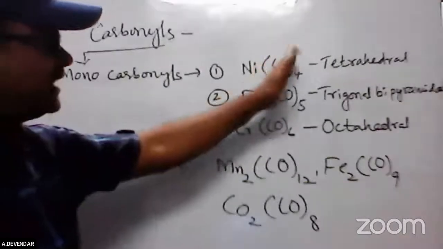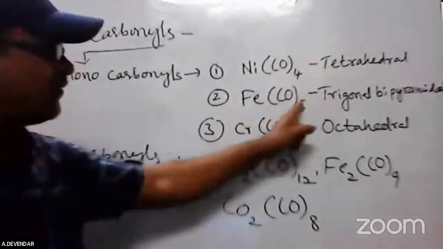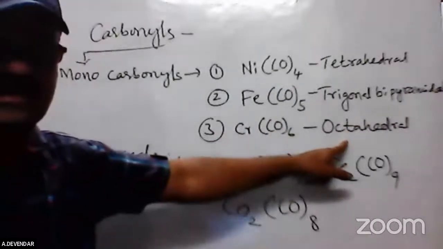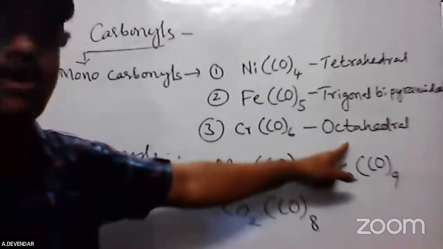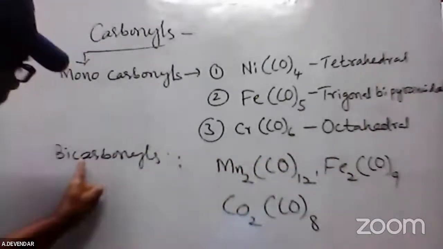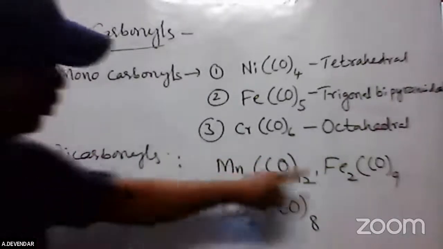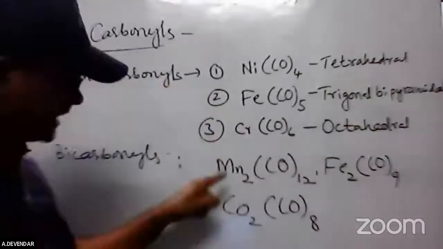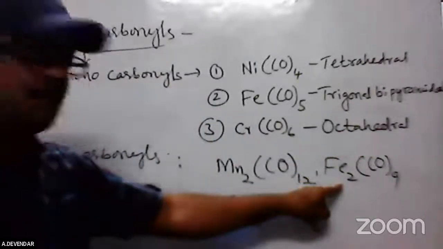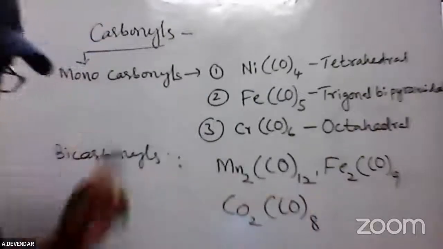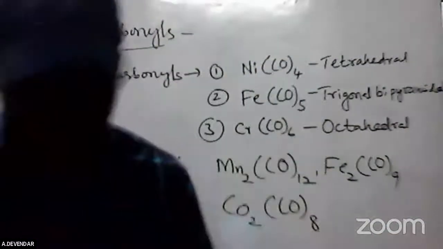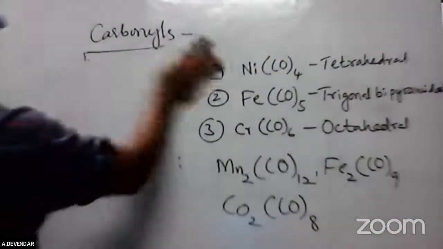Why? Because depending on this one, 4 is there, tetrahedral, 5 is there, trigonal bipyramidal, 6 is there, that is an octahedral nature, not hexagonal ring structure, it is octahedral only. So depending on bicarbonyl means central atoms are 2. Don't mind about the carbonyl groups. Central atoms are 2, metals are present, those are called bicarbonyls. Okay, so the carbonyls are only 2 categories, monocarbonyls as well as bicarbonyls. Okay, now coming to the